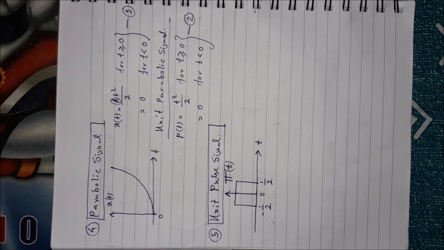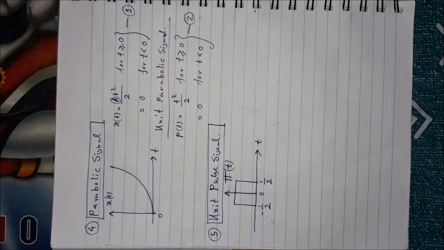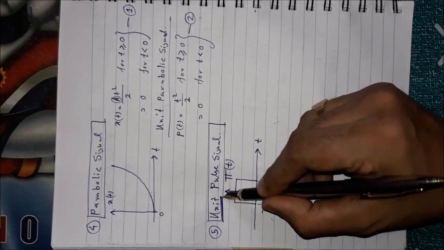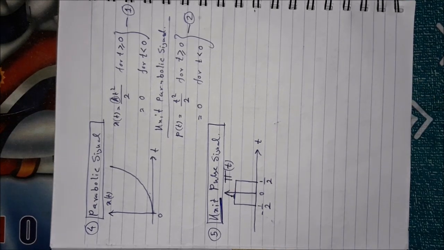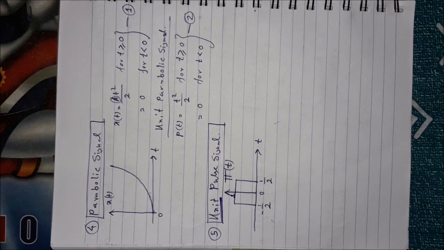First of all, it has the nature of an impulse, but for the impulse the duration was 0 and the amplitude was infinite, whereas in this case the amplitude is finite and the duration is also finite. But this constant amplitude is just similar to the step signal, is it not? It is. Now, since it is the unit pulse signal, its amplitude should be 1. You should not worry about the scaling of the amplitude. If you multiply anything with that, you will obtain a different amplitude.